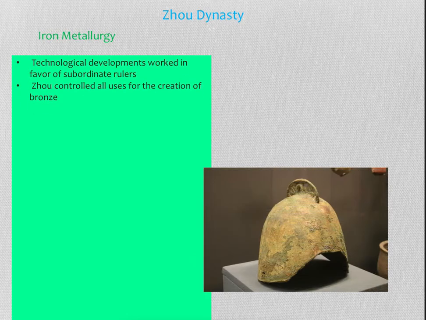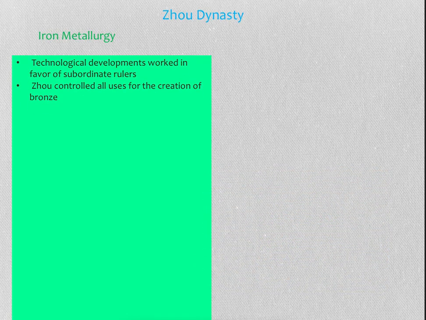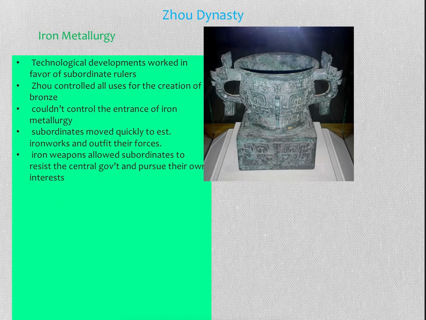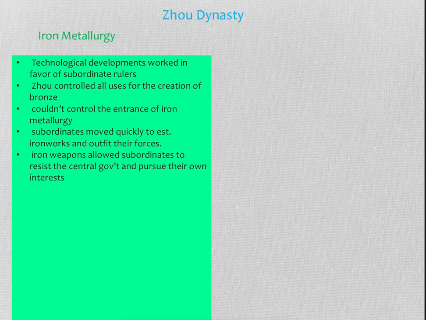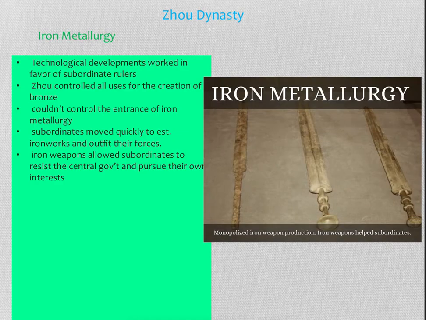So, one of the big things that happens with the Zhao is that they also control the bronze in their area, and they limit it only to the ruling elites. But what begins to happen is that iron comes in. And so the subordinates will move quickly to establish ironworks and outfit their forces that way. They devise their own weaponry, and so they really have something to fight with. It's almost like, okay, you're taking the bronze, fine. We got iron. We have something better and we'll equip ourselves with this and defend ourselves against you with it.